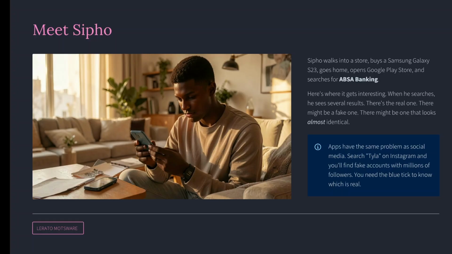Sipo. Sipo buys a new phone, opens the Play Store, searches for ABSA banking app. He sees multiple results. The real app, maybe a fake one. Apps have the same problem as social media. Search Tyler on Instagram, fake accounts with millions of followers. Banking apps need the same protection.